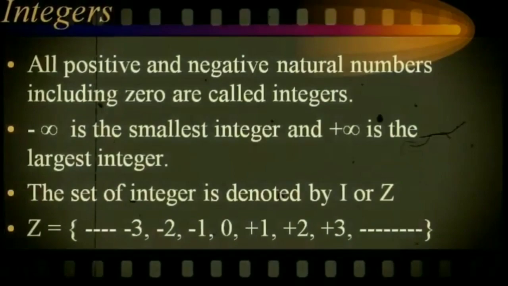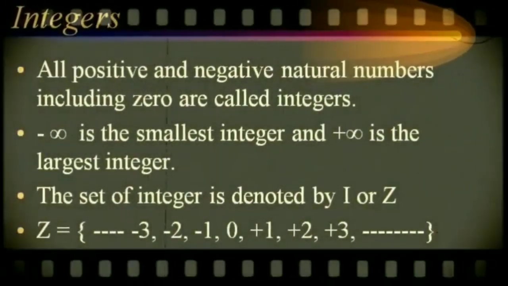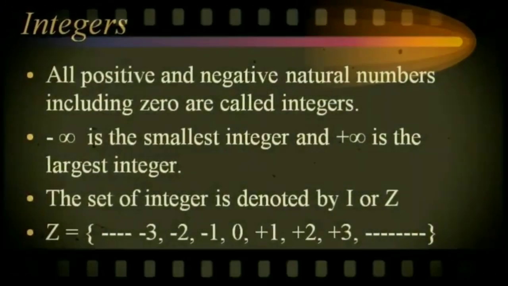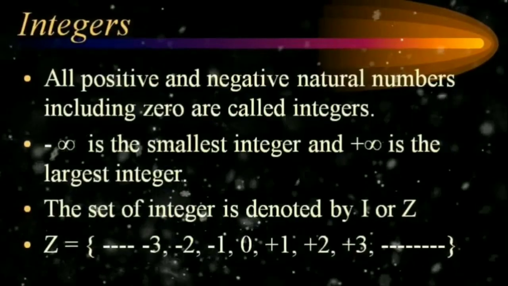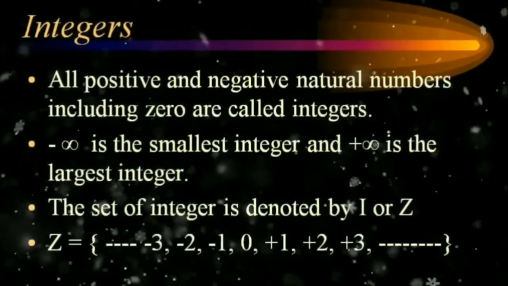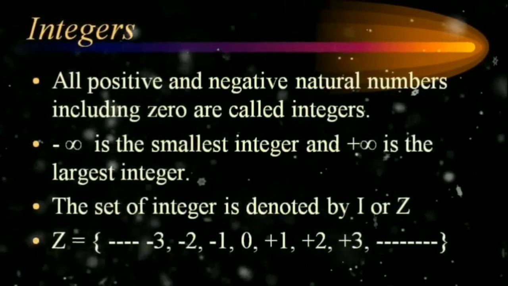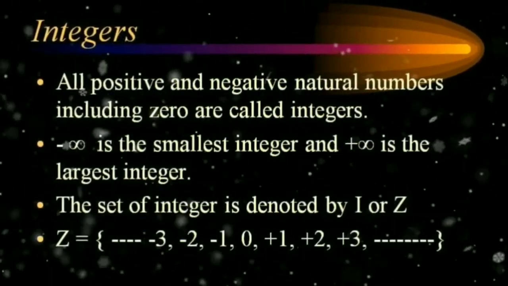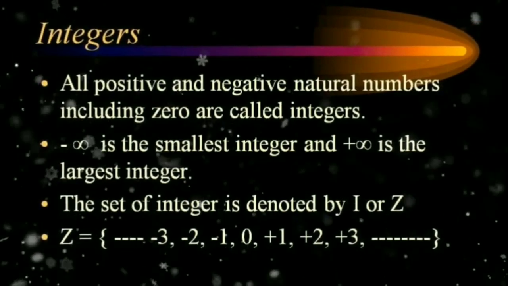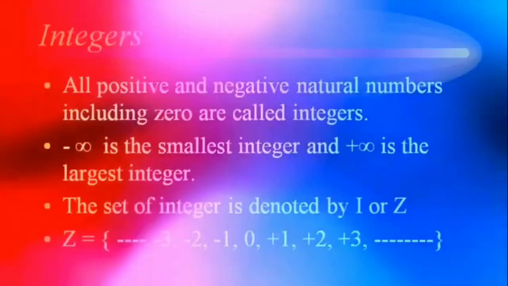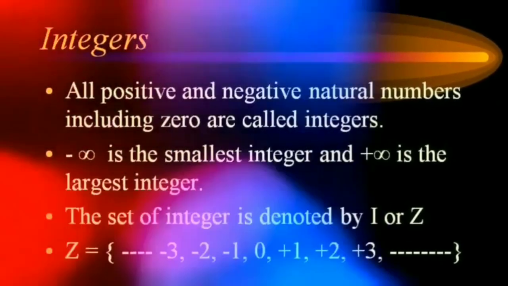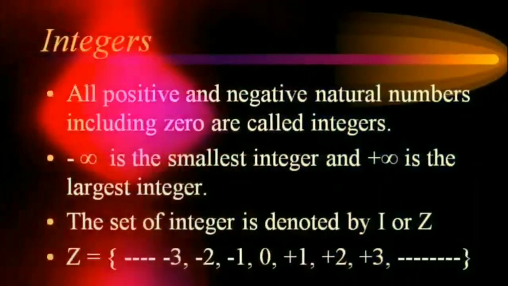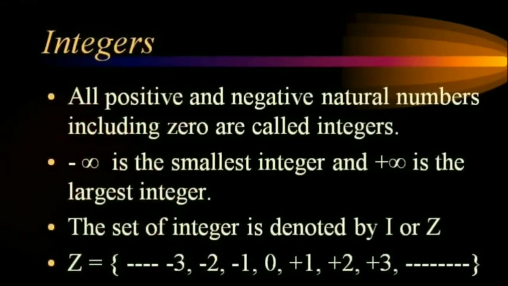The set of integers is denoted by I or Z. Set Z is equal to ..., minus 3, minus 2, minus 1, 0, plus 1, plus 2, plus 3, ..., and so on. Students, in the integer set there are two types: one is positive integers, one is negative integers. We have to discuss that.